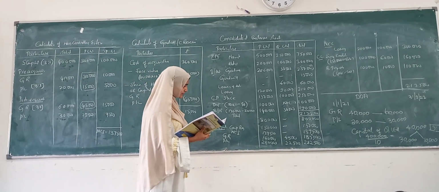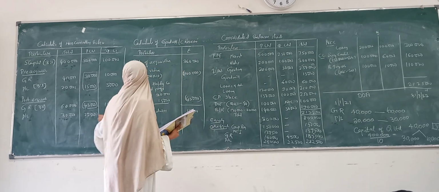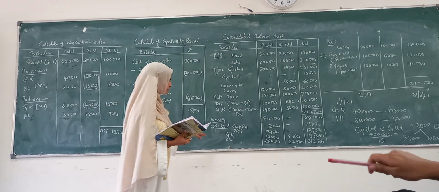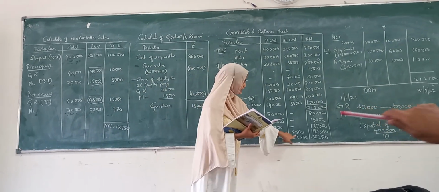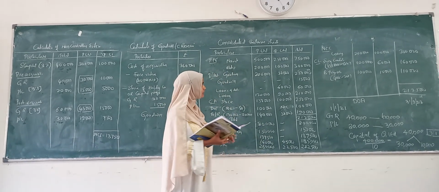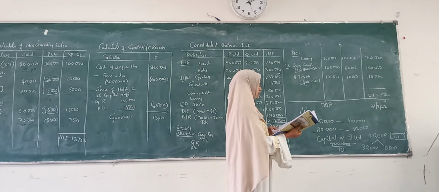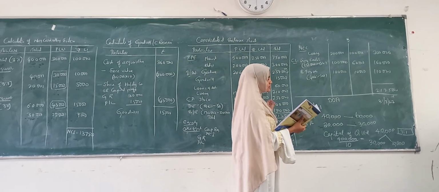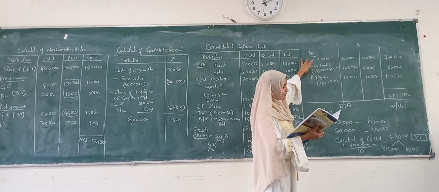Then next thing is profit and loss account. The same thing applies there also. We have not taken 22,500 of profit and loss account, 22,500 for Q Limited. P Limited as it is book value. Coming to loans, non-current liabilities. Loans as it is book value. We don't have any adjustments for this.